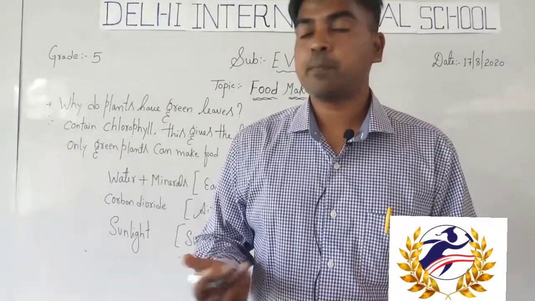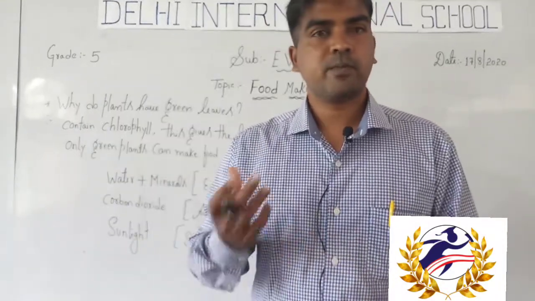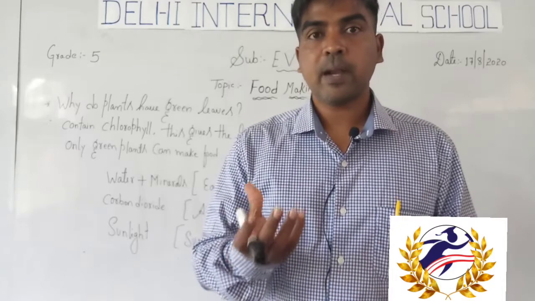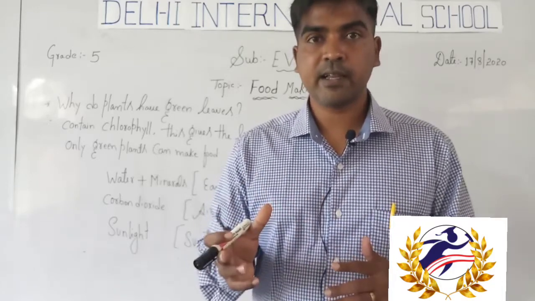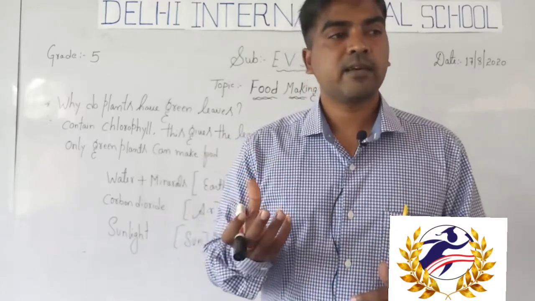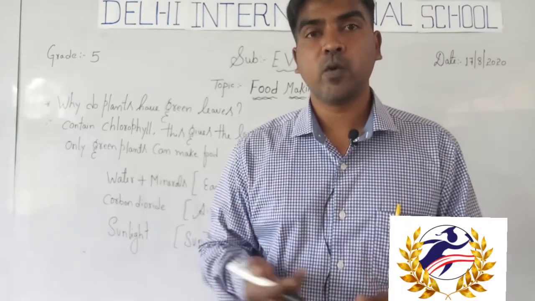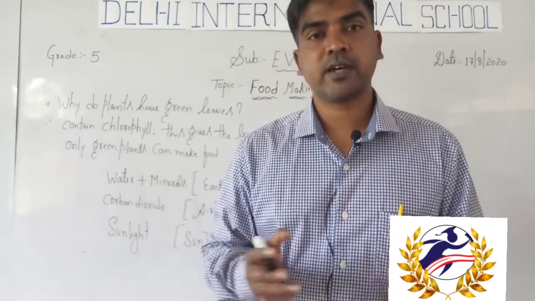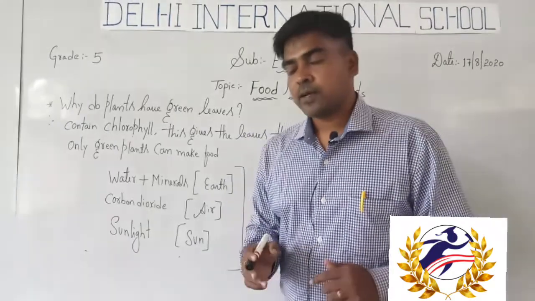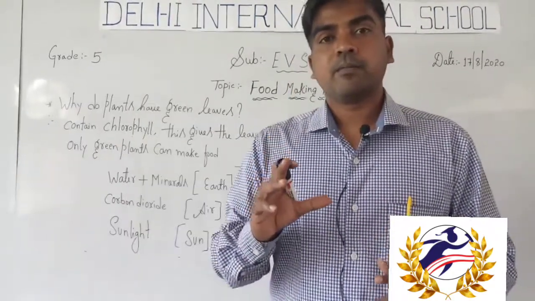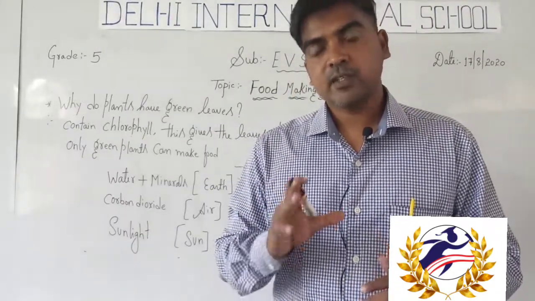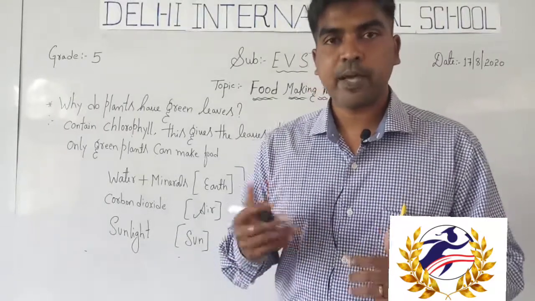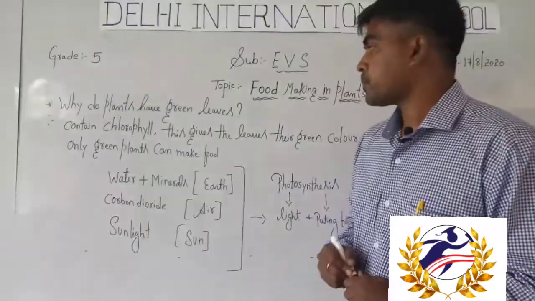We have many plants. For example, we have the mushroom. It is also a plant, but it is not green in color. So plants like mushrooms are not able to make their own food because they do not contain chlorophyll. Only the plants which are green in color can make their own food.